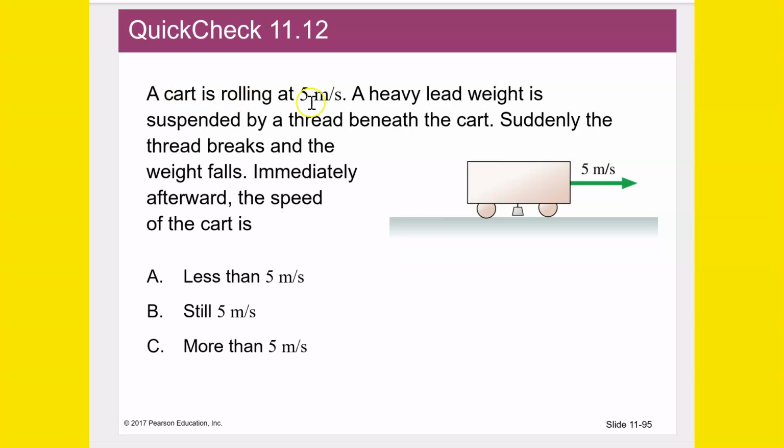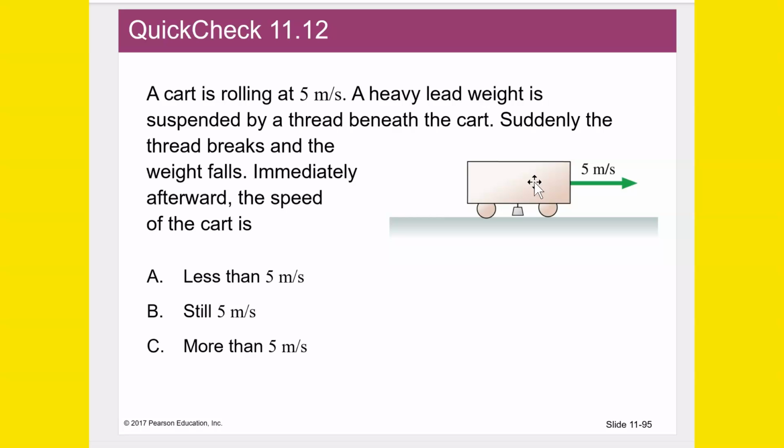Quick check 1112. A cart is rolling at 5 meters per second. A heavy lead weight is suspended by a thread beneath the cart. So the lead weight is a part of the cart because it's suspended from the cart, so it's attached to the cart. Suddenly the thread breaks and the weight falls. Immediately afterward, the speed of the cart is what?